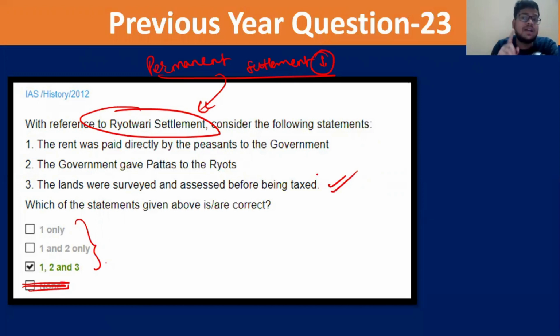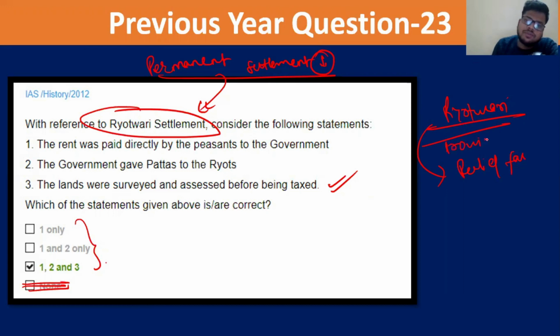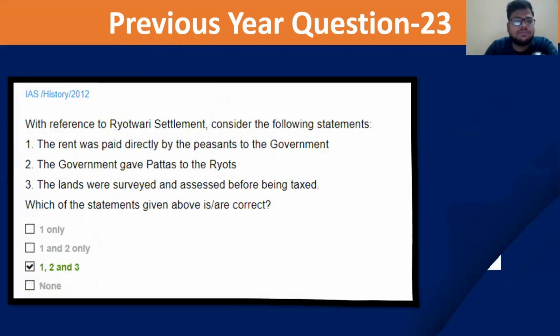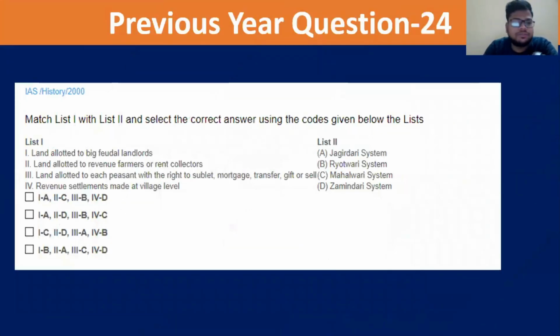For example, if a statement says that under the Rayatwari settlement a provision of relief was given to the farmers in times of famine, that statement is de facto wrong because nothing of the sort was being done. We have discussed that, and hence we need to remember it like that. So we need to keep this in mind and focus on that. So the answer will be 1, 2 and 3.